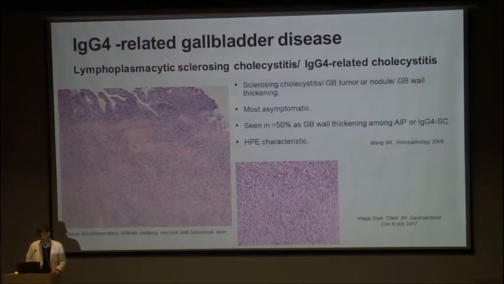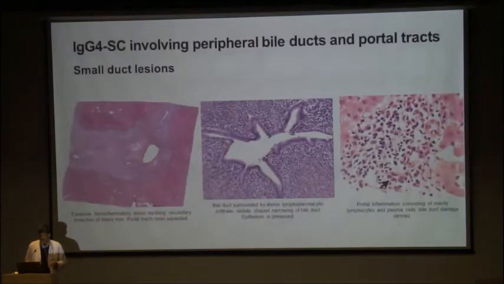Most of these patients will be asymptomatic, some will have pain, and it is prevalent in over 50% of patients who have IgG4 sclerosing cholangitis or autoimmune pancreatitis, and can be seen as focal wall thickening, a nodule, a polyp, or as a sclerosed thickened gallbladder. So this is again a clue to the underlying pathology affecting the bile ducts or the liver if you look at the gallbladder.